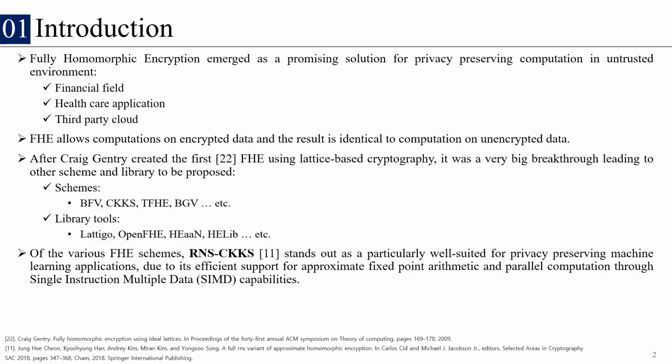To start with, homomorphic encryption emerged as a promising solution for privacy-preserving computation in an untrusted environment such as the financial field, healthcare applications, and a third-party cloud and such. Since homomorphic encryption allows for computation on encrypted data and the result that we get back is identical to the computation on unencrypted data, this was a perfect scheme to be used.